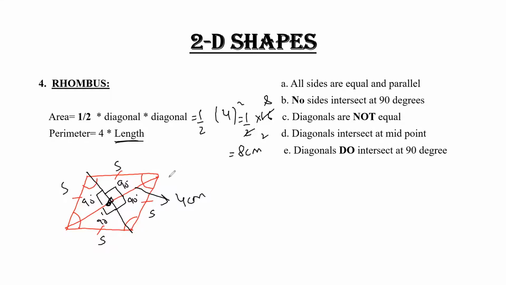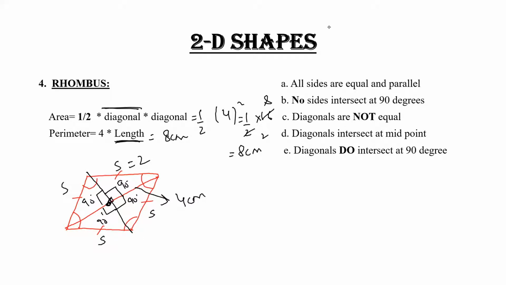So if you know a single side, you can multiply that side by 4 and directly get the answer. For example, if the side is 2 centimeter, then 4 times 2 gives 8 centimeters. So the perimeter of a rhombus is 8 centimeter. Do not confuse yourself between diagonal and length. Length is basically the side, and diagonal is basically inside of that rhombus. Clear?